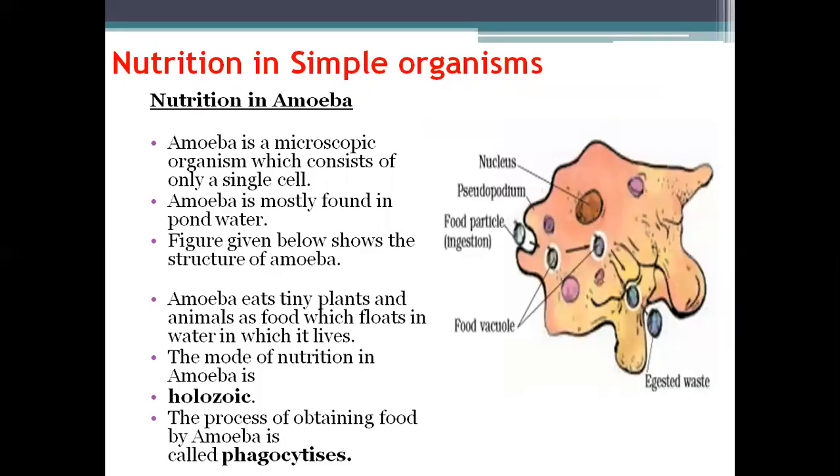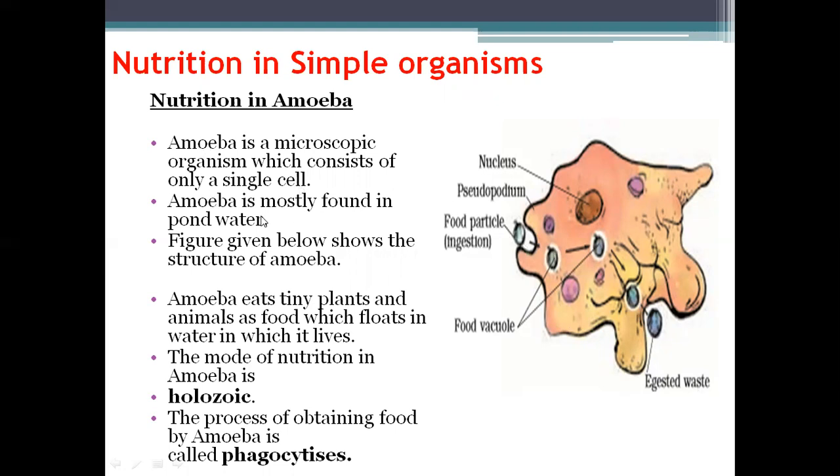Now let's see the nutrition in simple organisms such as amoeba. We all know amoeba is a microscopic organism. This is the nucleus of amoeba. This is the pseudopodium, the part which helps in the locomotion of amoeba. When it locates a food particle, it engulfs the food particle and it is assimilated. This is known as the food vacuole. The unwanted material is then expelled.